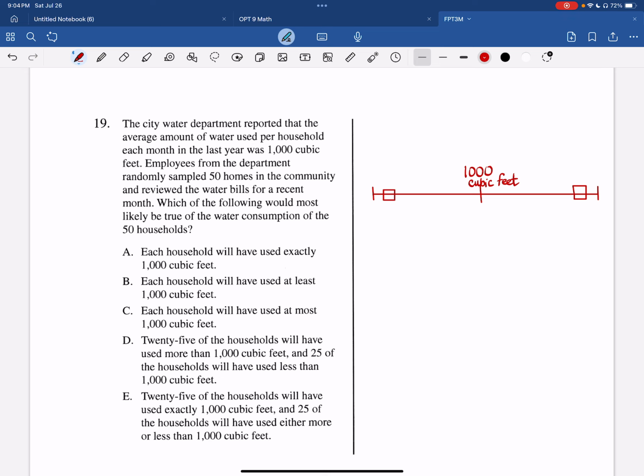Answer A says each household will have used exactly 1,000 cubic feet. Is it possible that that's true? Absolutely, it's possible. But is it likely? The odds are so tiny that that would be the case. It's not impossible, but it is definitely not likely.